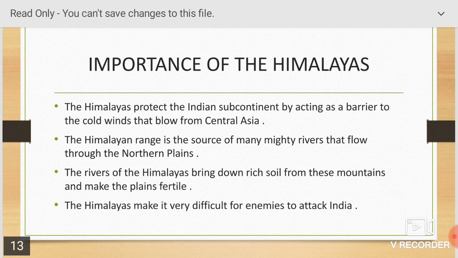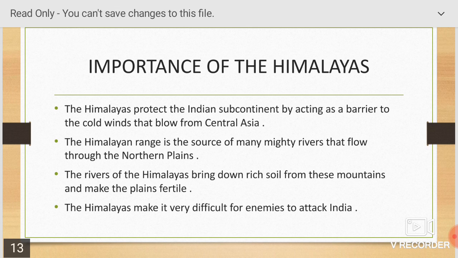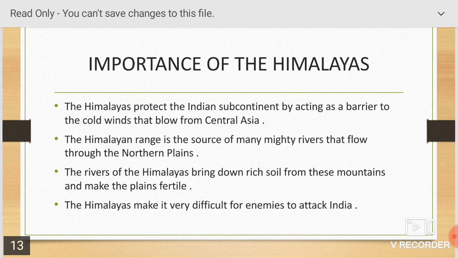Importance of the Himalayas. The Himalayas protect the Indian subcontinent by acting as a barrier to the cold winds that blow from Central Asia. The Himalayan range is the source of many mighty rivers that flow through the northern plains. The rivers of the Himalayas bring down rich soil from these mountains to make the plains fertile. The Himalayas make it very difficult for enemies to attack India.